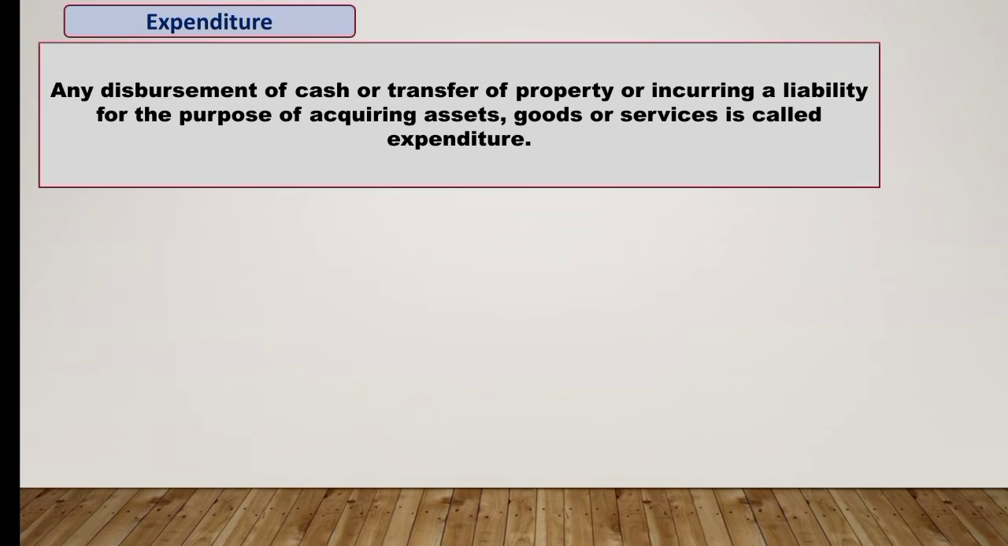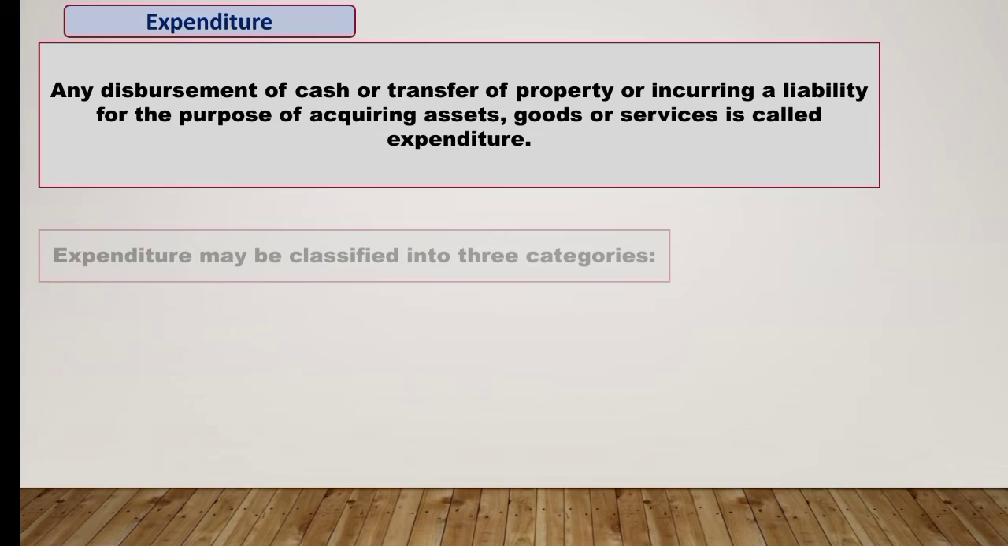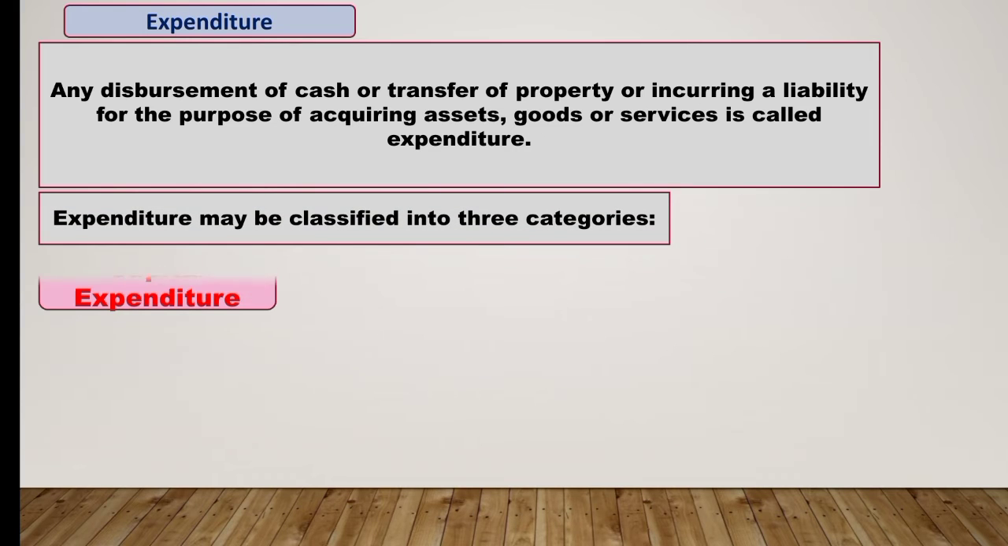So expenditure means any disbursement of cash or transfer of property or incurring a liability for the purpose of acquiring assets, goods or services is called expenditure. So anything which we are spending to purchase assets, goods or services is called expenditure for us. So it means that any type of payment for the receipt of a benefit is termed as expenditure. Now expenditure may be classified into three categories.